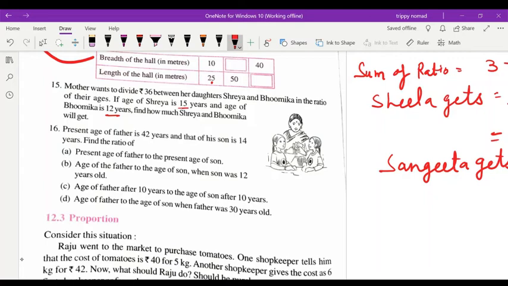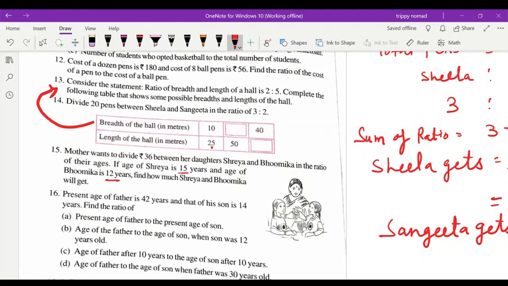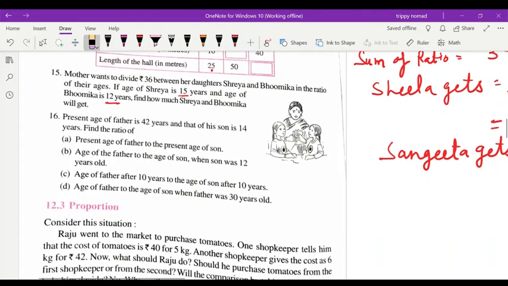Same way as I taught you in question 14, you will find the ratio first and then the sum of ratio, then you will divide.